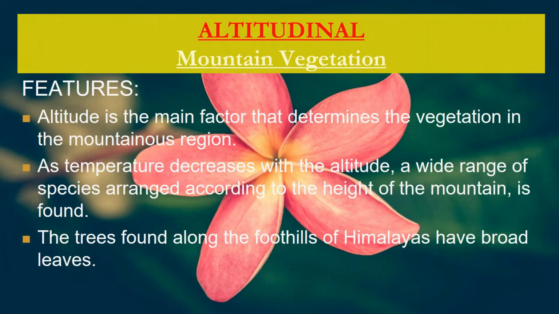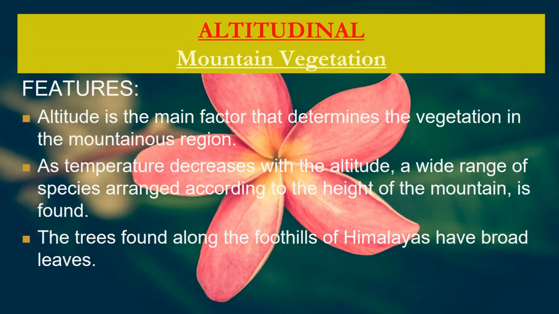We have come to the fourth category of vegetation, that is altitudinal vegetation, often called as mountain vegetation. Mountain vegetation is highly affected by the altitude. According to the height, the temperature changes. With increasing height, the temperature decreases. This decrease in temperature affects the type of precipitation received by the place. That means there may be snowfall because of low temperature.